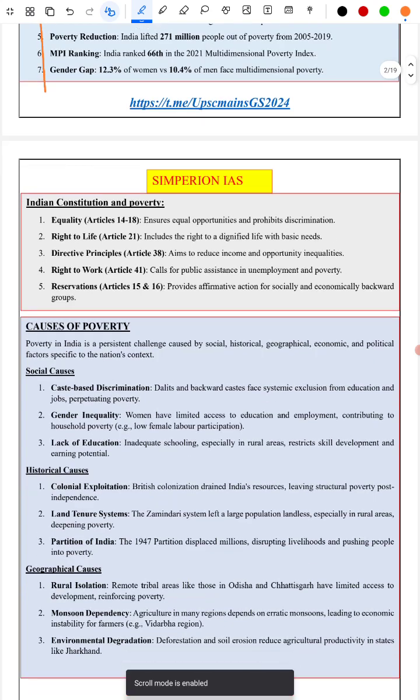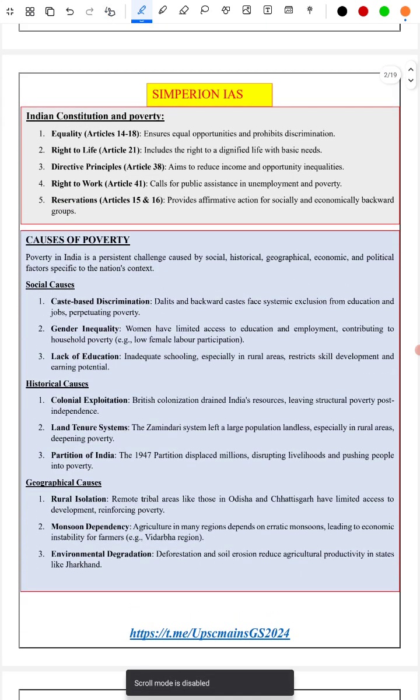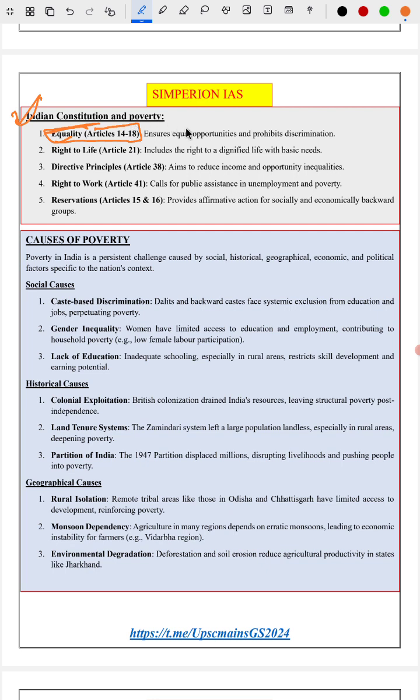And next we have discussed the Indian Constitution and poverty. What are the provisions? Fundamental right, Article 14, is equality of every citizen, so there should not be any discrimination, so equal opportunity and prohibition of discrimination. Right to life comes under dignity of life. DPSP says the government should reduce inequality and inequitable opportunity in society. Right to work, reservation, affirmative actions.